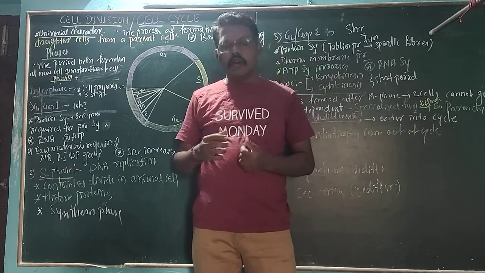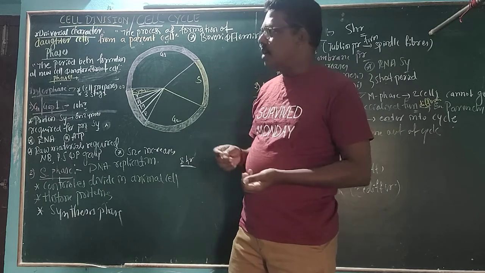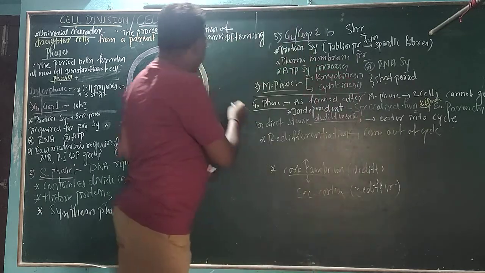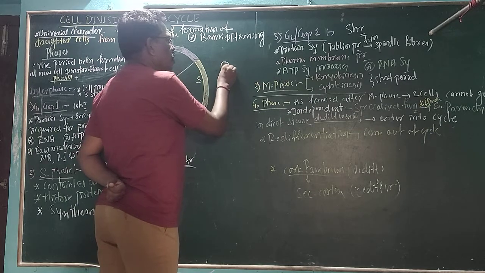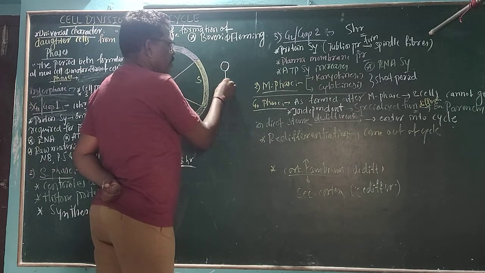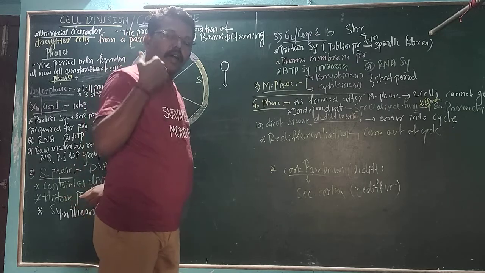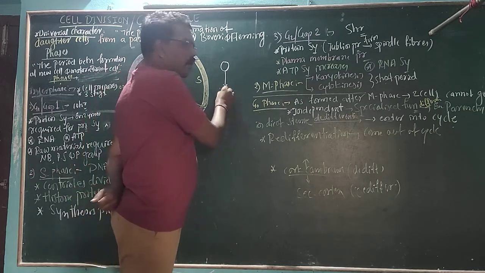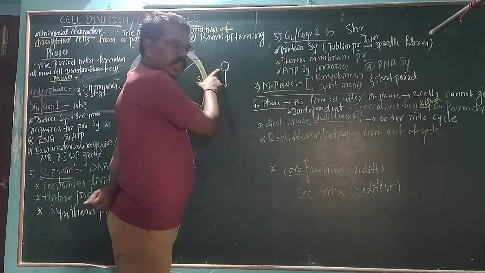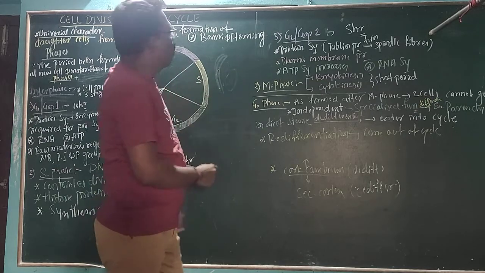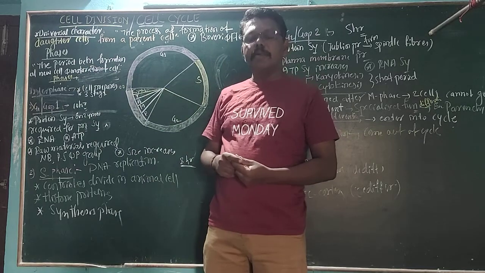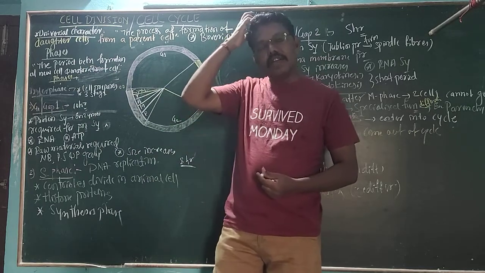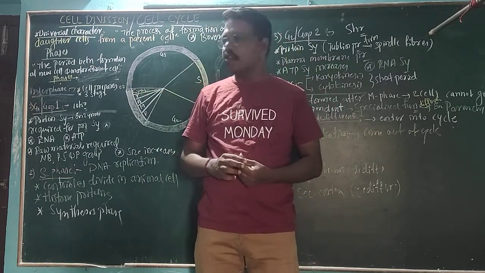In the human being, after the formation of a cell, a zygote, that single zygote will give rise to what? A multicellular human body. Hence all the organisms originate from what? A single cell. Hence today we want to discuss cell division as well as the cell cycle, or cell multiplication. We can put it as cell reproduction also.